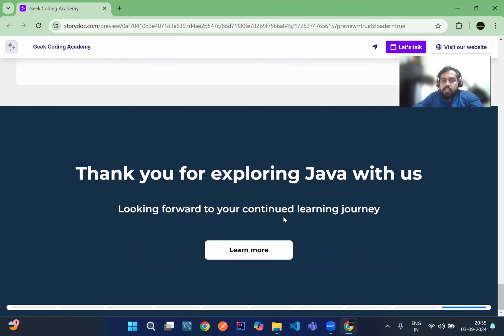This is all about theory. Let's get into practical. First, we'll try to run a Hello World program in Java. For that, we need Java to be installed on our machine. To install Java, we need to go to the Oracle website and download a JDK. Usually the Java software consists of the JDK, that is Java Development Kit, which in turn consists of the JRE, Java Runtime Environment, and along with that the subsidiary JVM, the Java Virtual Machine.